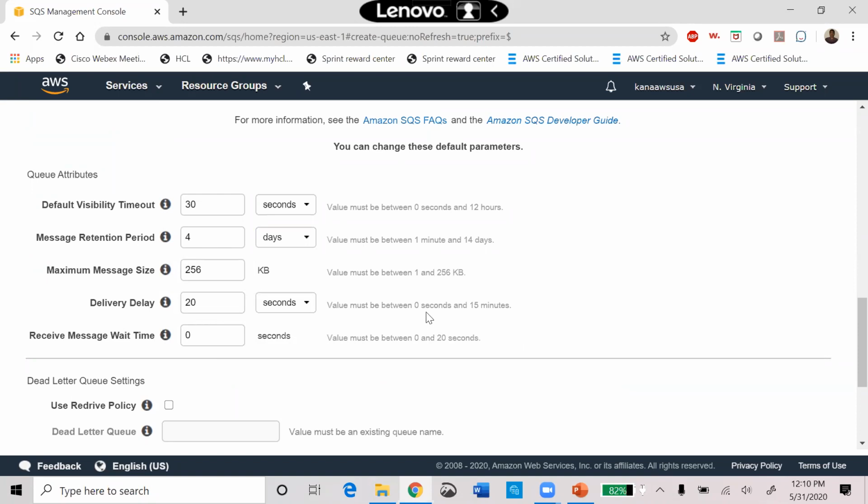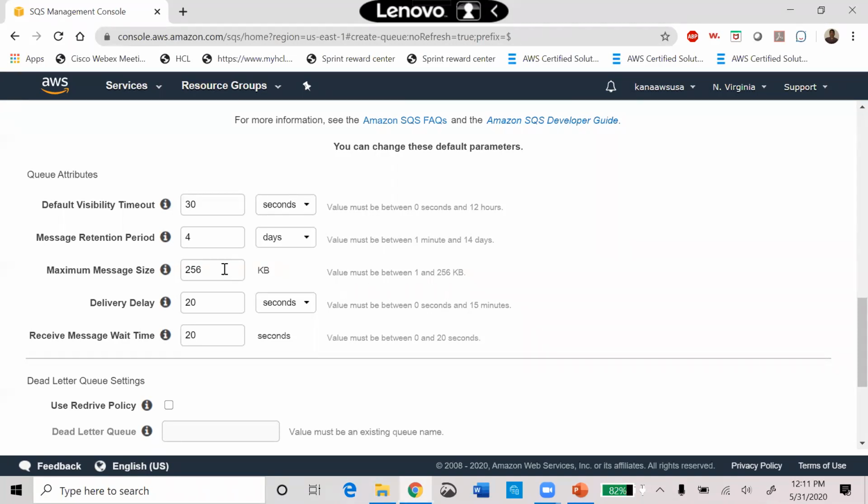It is typically 0 seconds to 15 minutes. Zero, if you have mentioned, is short polling. If you are mentioning anything beyond that, up to 20 seconds, then it is called long polling. Receive message wait time value must be between 0 to 20 seconds, so you can mention 20 seconds and it will wait.